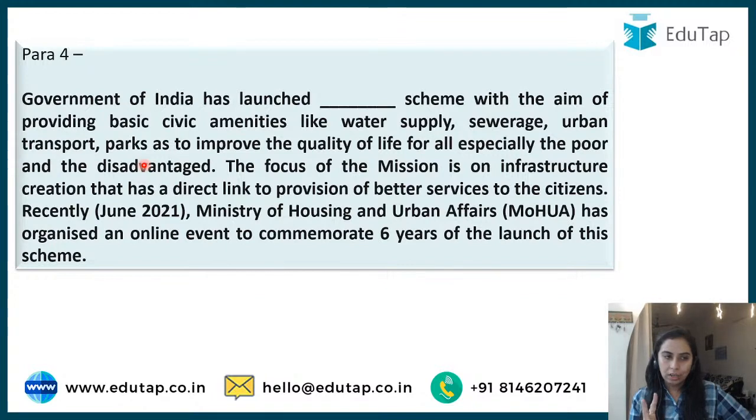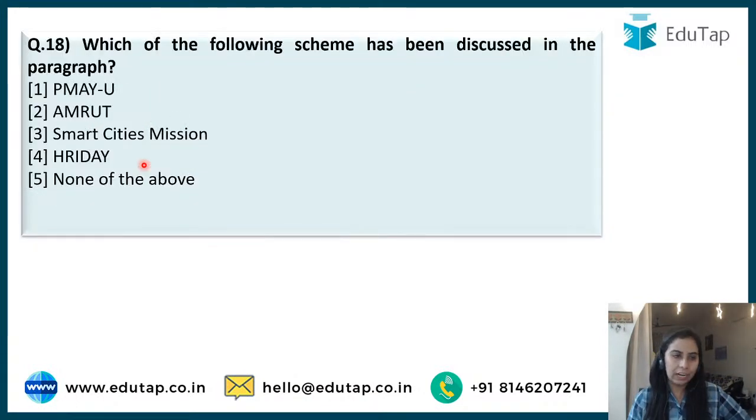Two reasons we are covering this question here. One, this scheme is itself very important because of the things you have covered here, right? Secondly, the scheme has commemorated 6 years of its launch. Amrut, people have said already, so that was going to be my question. Which scheme are we talking about? So guys, all schemes, if you see, options are very near.